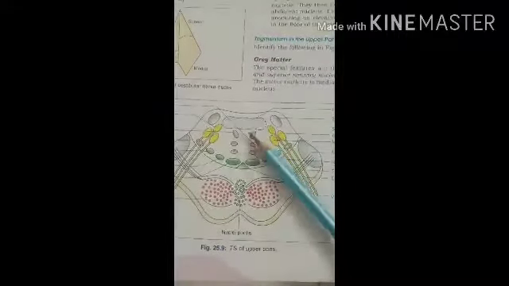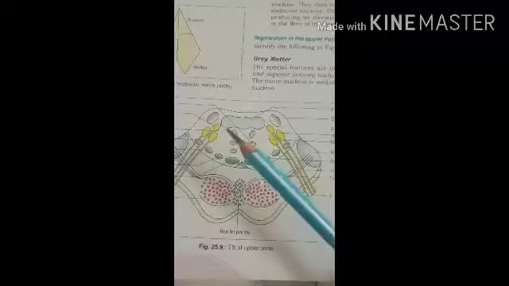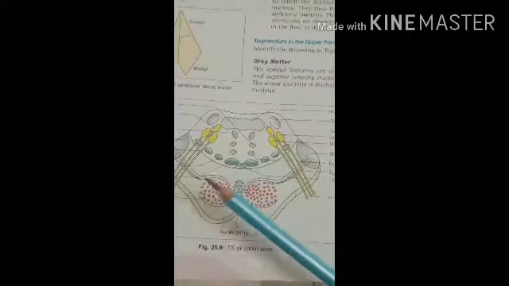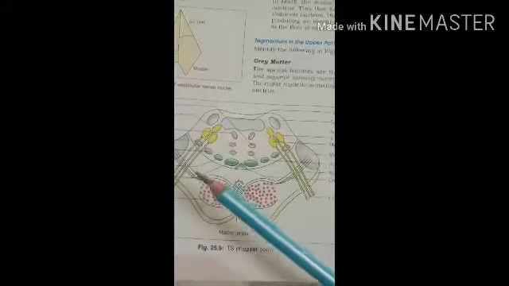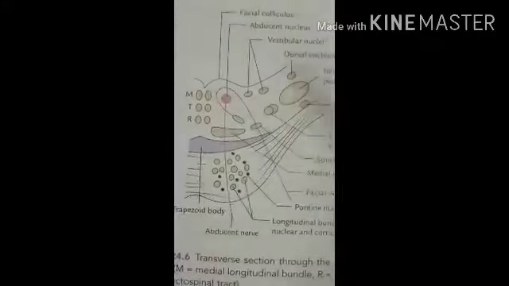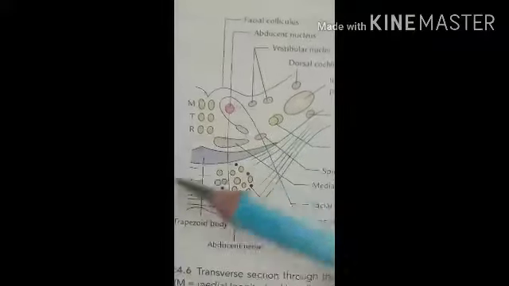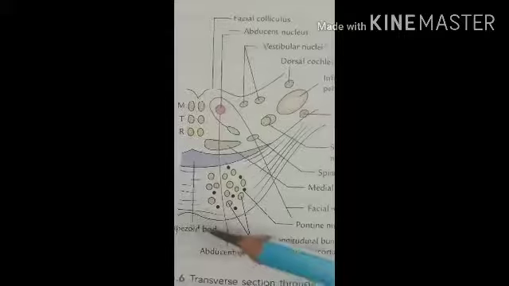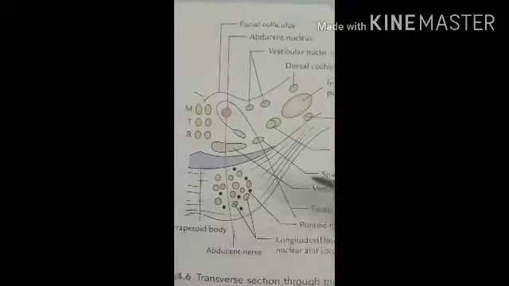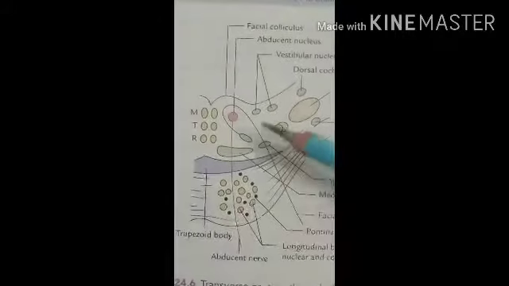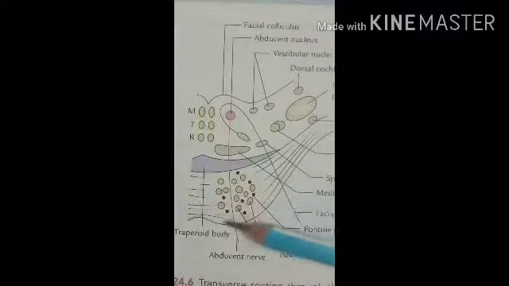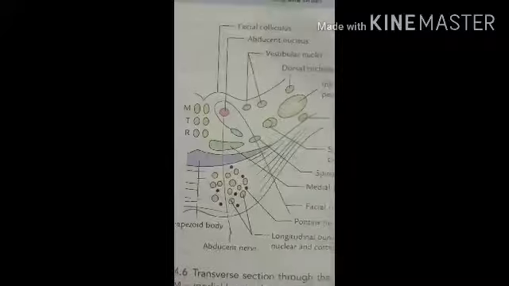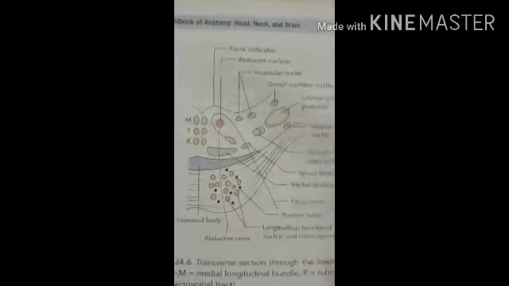So let's see the structures present in the transverse section of the pons at its lower part. Here in this diagram you can see the transverse section passing through the lower part of the pons. It shows two structures: the ventral part and the dorsal part. Let's see first the structures present in the gray matter.